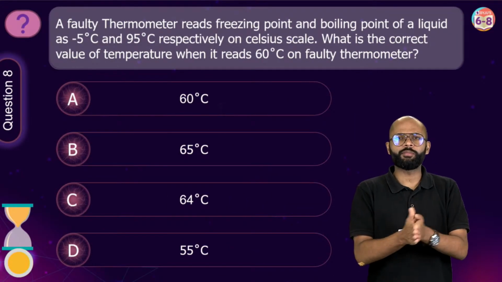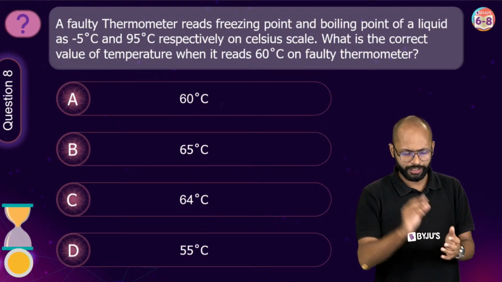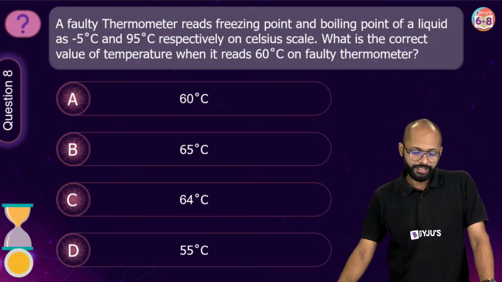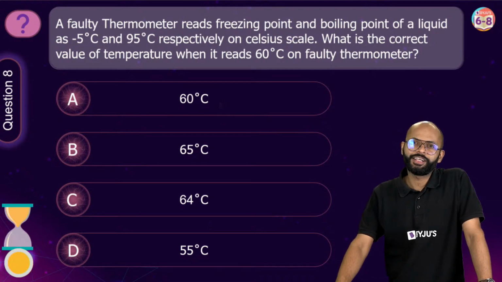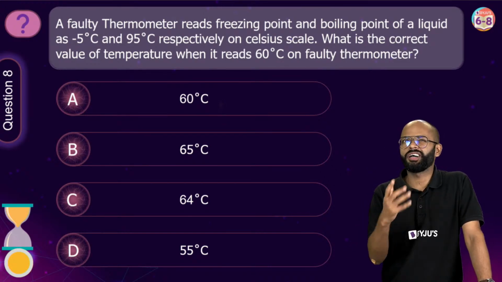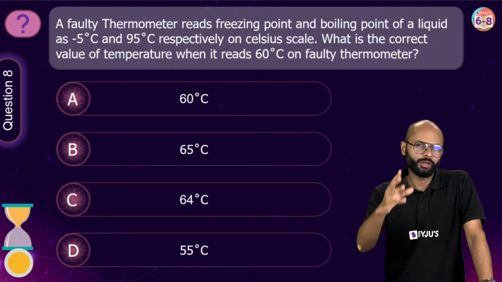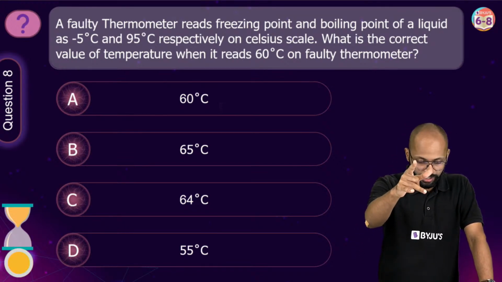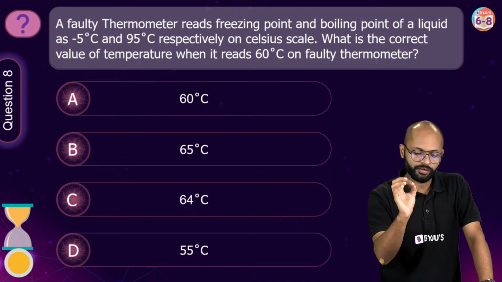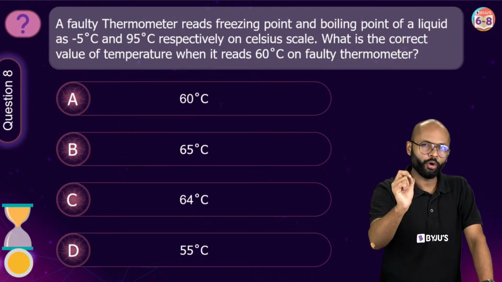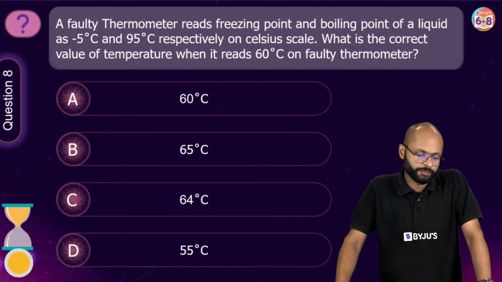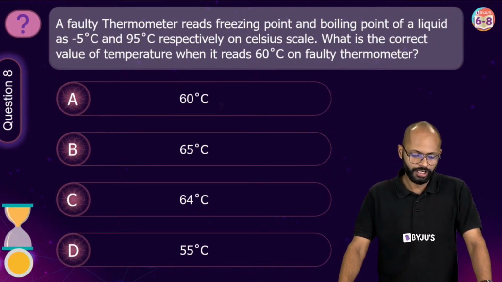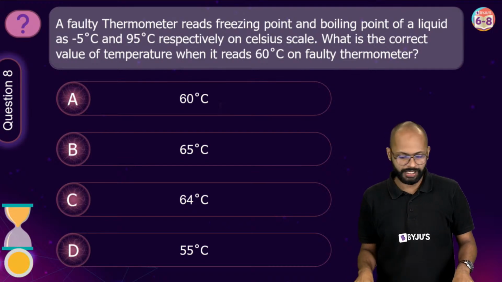Question number 8. Last 3 questions there. Come on, let's do it. This is also a good question, and there are 2 ways. One is a formula method, but one is common sense. Use that. A faulty thermometer reads freezing point and boiling point of a liquid as -5 degrees Celsius and 95 degrees Celsius, respectively, on Celsius scale.